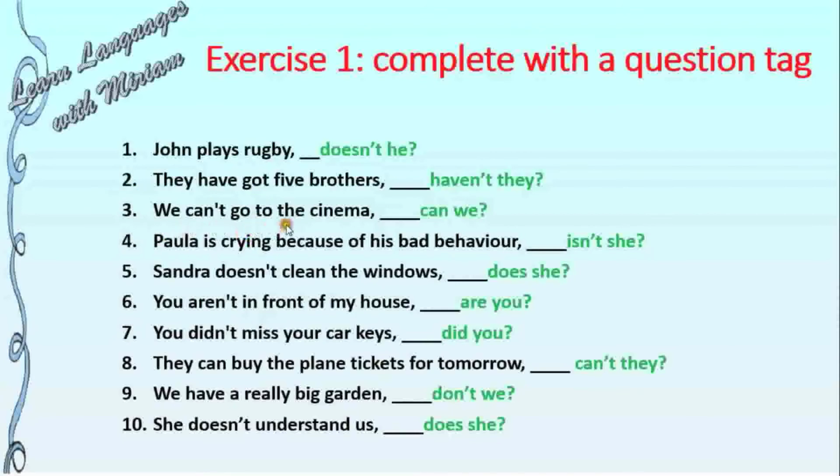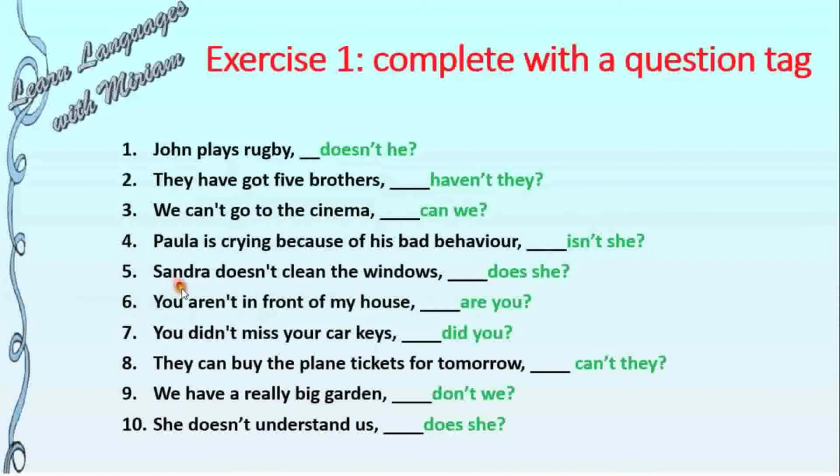We can't go to the cinema. Can we? So can't, can. 4. Paula is crying because of his bad behavior. Isn't she? So the auxiliary verb is.